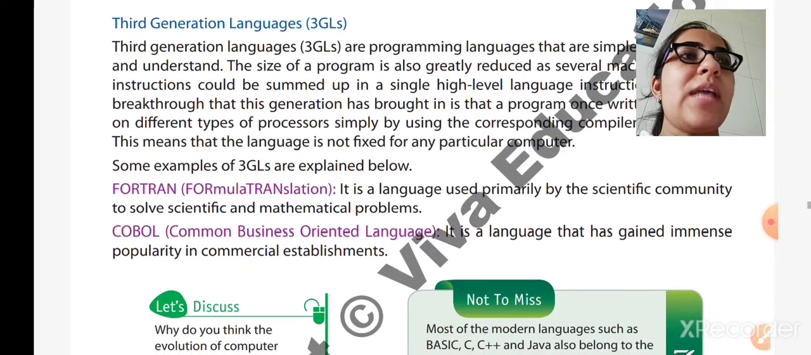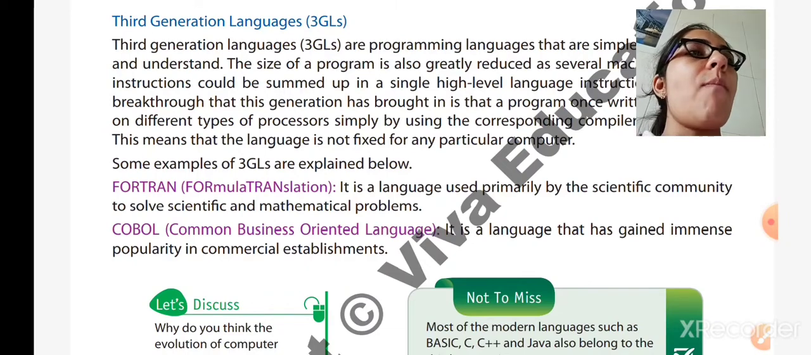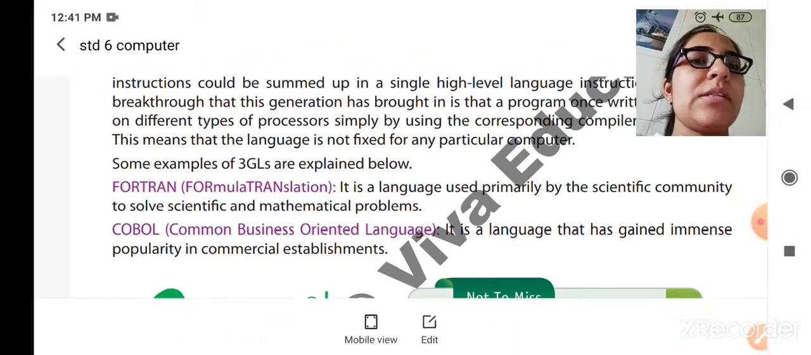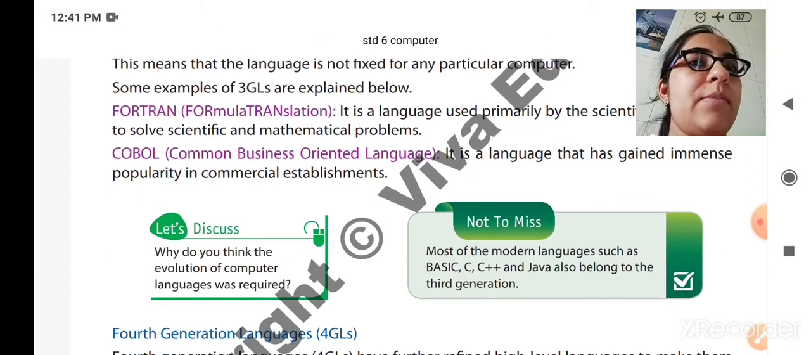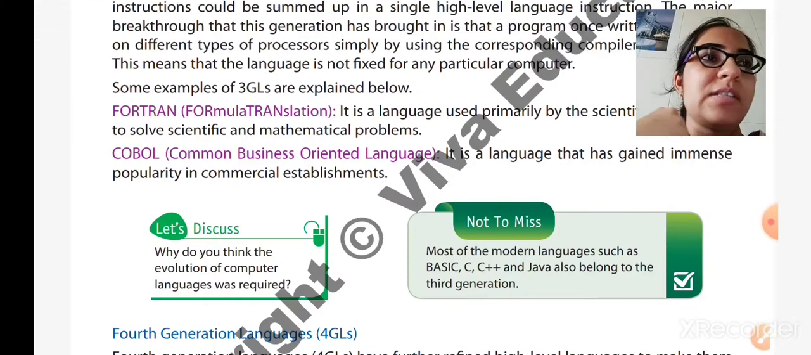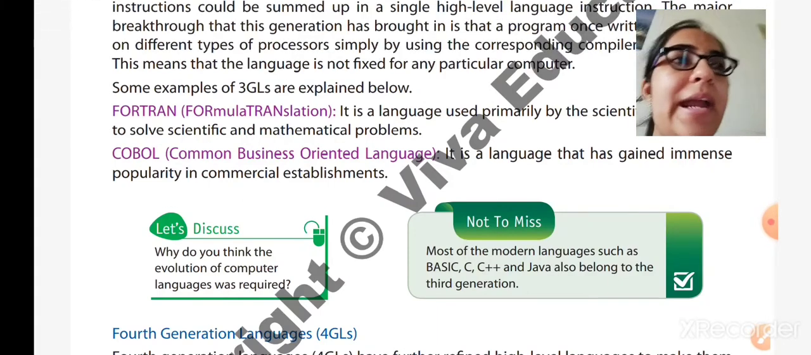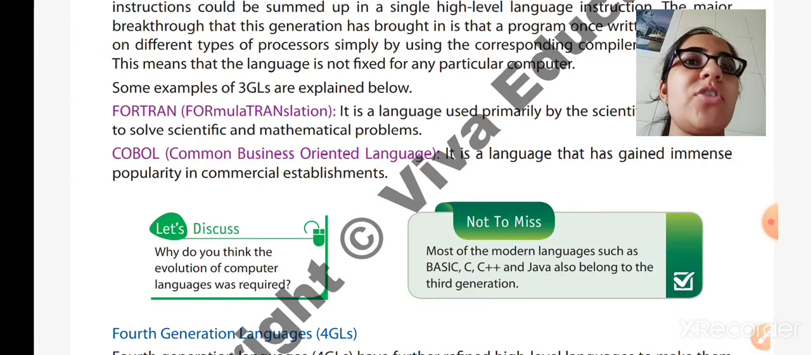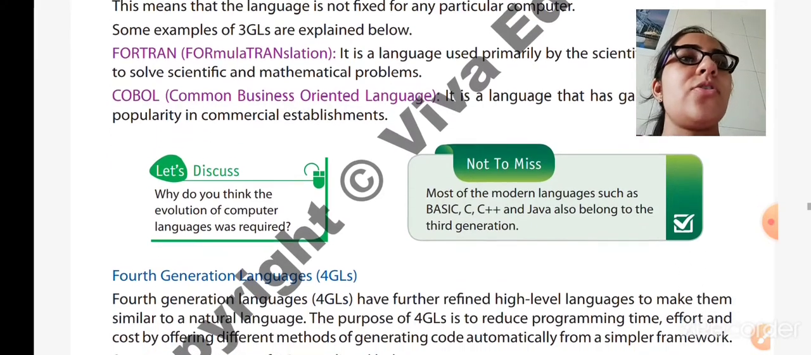The second example of 3GLs is COBOL. It stands for Common Business Oriented Language. As the name suggests, it is a language that has gained immense popularity in commercial establishments. So what are commercial establishments? It means common business, businessmen or commercial sites, such as advertising sites or some educational sites, which are used for commercial purposes and use the COBOL language. So this was the third generation languages.